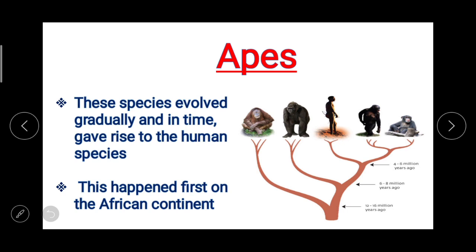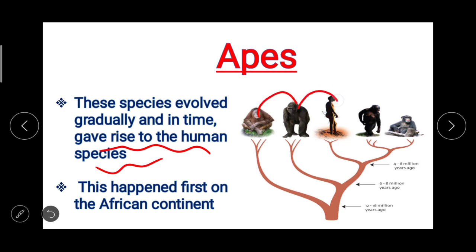Now this thing which is very important here to understand about the evolution of human being, because in the next topic we are going to talk about the evolution of mankind, and for that this is the reference that these species of apes evolved gradually and in time gave rise to human species.